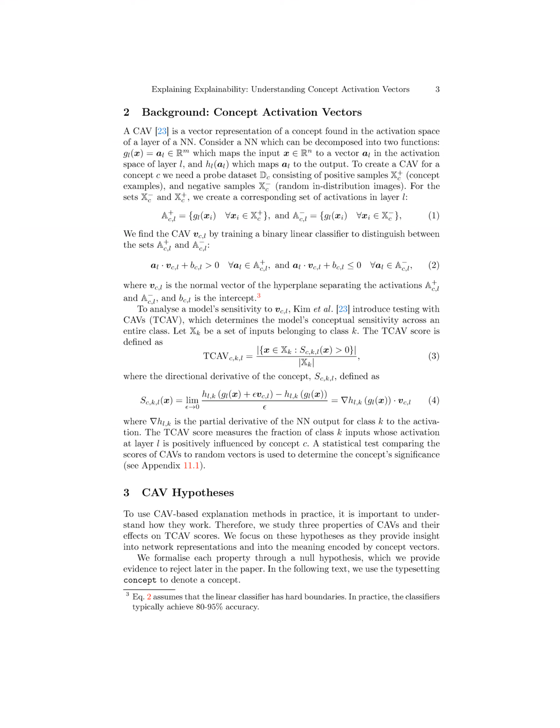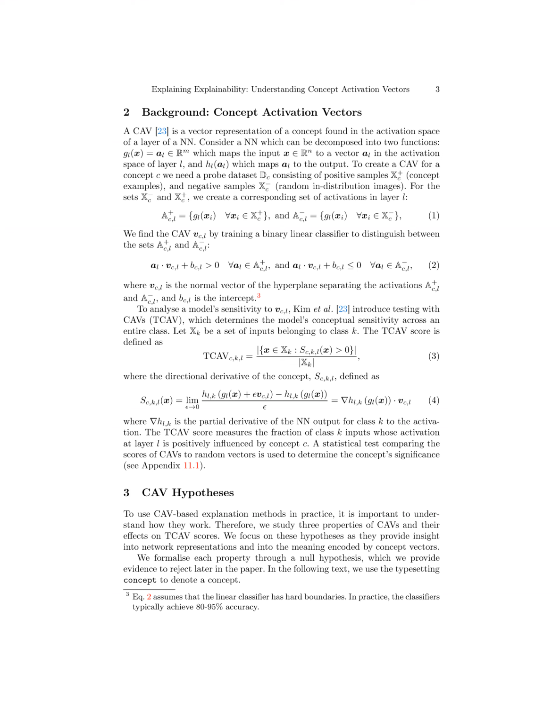A binary linear classifier is trained to distinguish between the positive and negative activations, resulting in a normal vector, v_CL, that represents the concept in the activation space of that layer. The CAV captures how the model is sensitive to the concept in that specific layer. The sensitivity of the model to the concept across different classes is measured using testing with CAVs, TCAV scores, which indicate the fraction of inputs belonging to a class that are positively influenced by the concept.